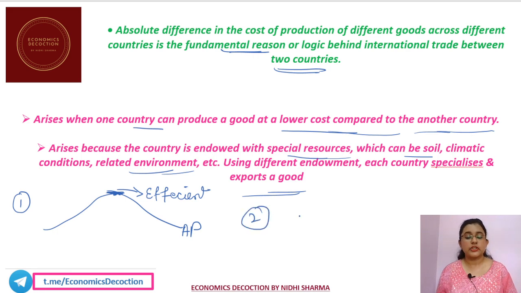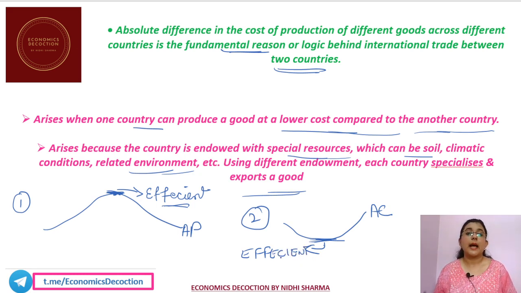Or in the second condition, you are producing the same level of output at the lowest cost. This is your AC curve, the average cost curve. So either you will be called efficient when you are producing more output given resources, or you will be called efficient if you are able to produce a given level of output using fewer resources or at lowest cost. In this case also you will be called efficient, or you will be called to have an absolute advantage. I hope this concept is clear to you.